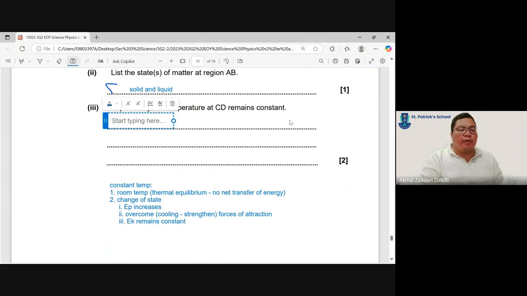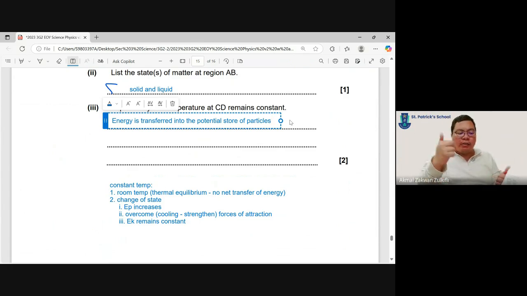So the first one we talk about energy, or energy is transferred into the potential store of particles, right? So we still say potential store of the particles are increasing, right? Energy is transferred into the potential store of particles.